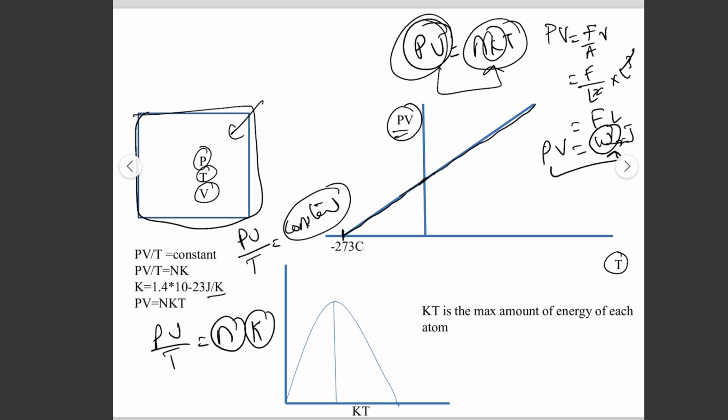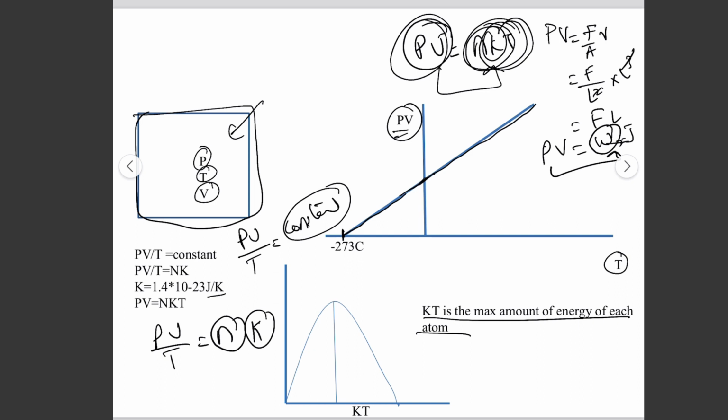So we can say that PV is an energy term. So the maximum energy of each atom inside the gas is kT.